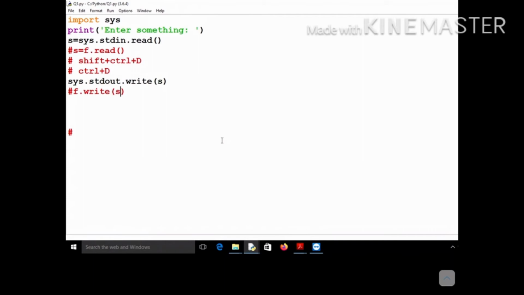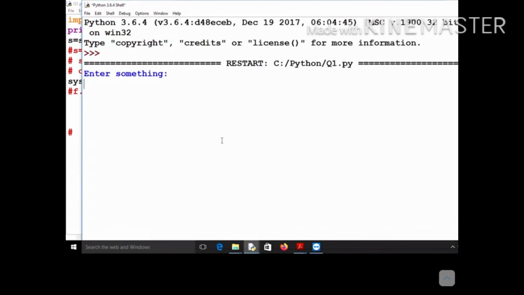So this sys.stdout is nothing but your file handle, your file object corresponding to the monitor. On the monitor you are going to write something using this write function. Whatever message you had accepted will be passed to this write function and printed. So let's run this program. I am studying, then I am teaching.